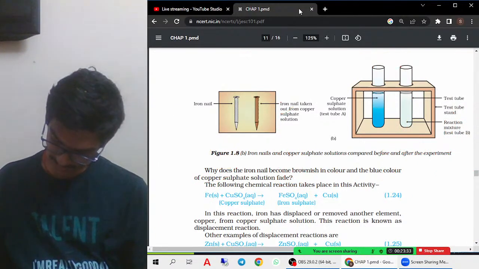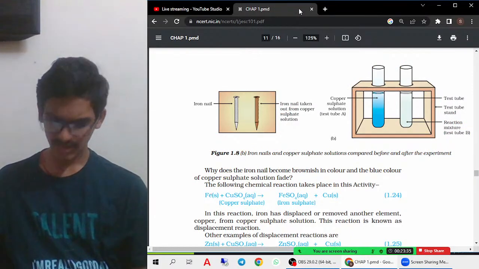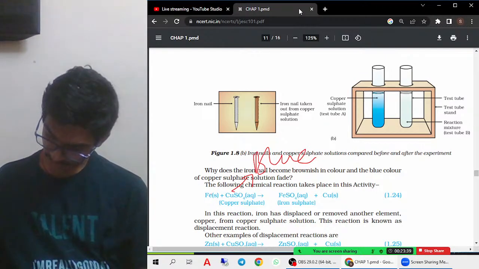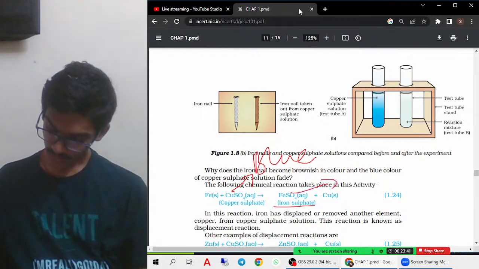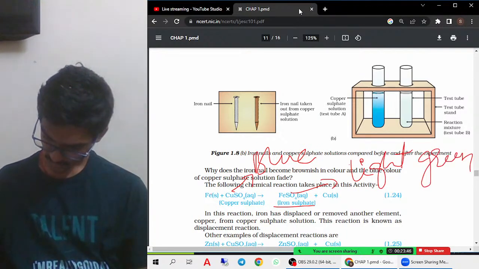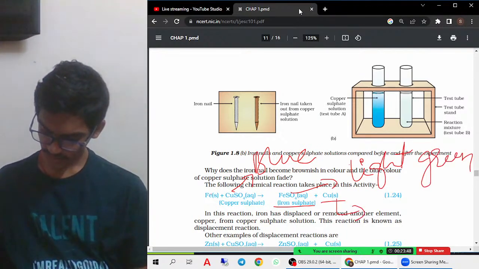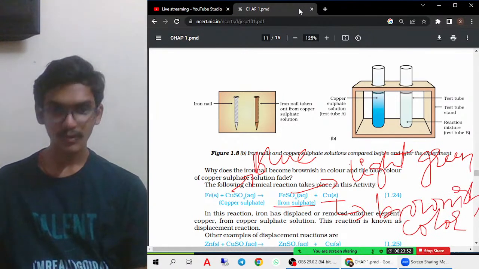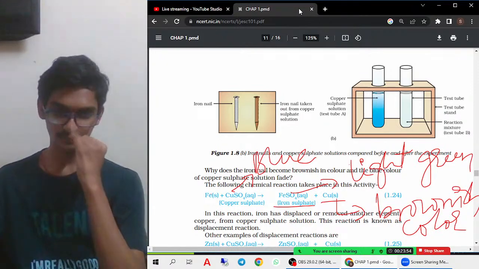Once again, I'll write it. Iron is generally a greyish colored substance, copper sulfate is blue, ferrous sulfate is light green, and copper is brownish. This is a reaction.